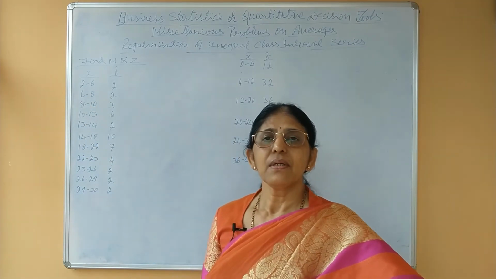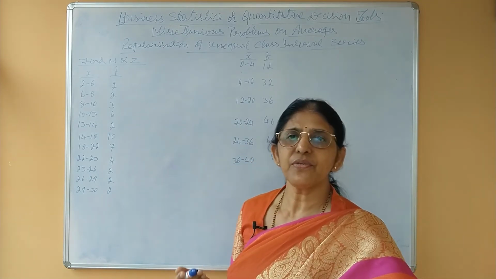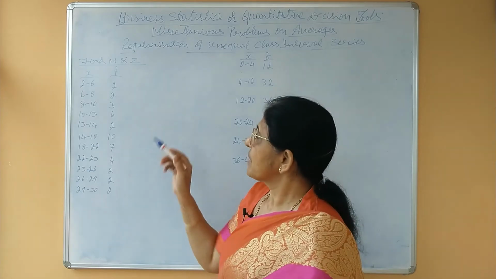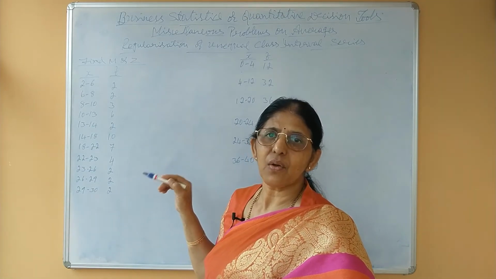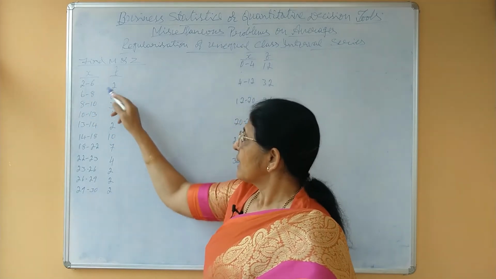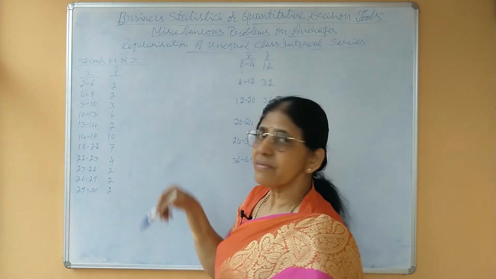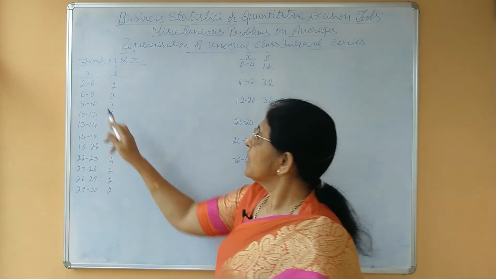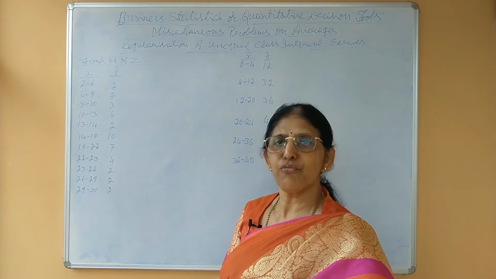Now here by observation, by trial and error method, first we have to decide which size of class interval may be taken commonly. Usually the first class, or any one of the classes, may give us the clue. Here it is given 2 to 6, means class interval is 4.